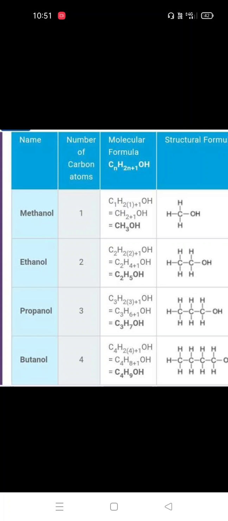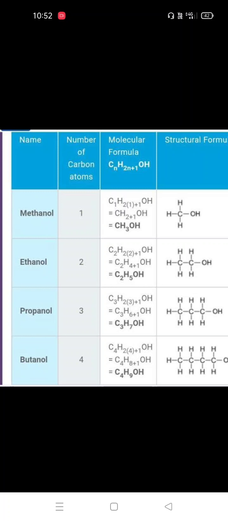So this is the structure and formula of methanol, ethanol, propanol and butanol. These general molecular formulas are substituted to get different alcohols from methanol to butanol.